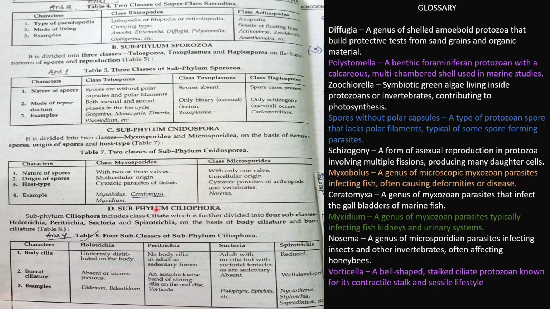Subphylum Ciliophora. As the name suggests, the subphylum Ciliophora includes Ciliata, which is further divided into four subclasses: Holotricha, Peritricha, Suctoria, and Spirotricha, on the basis of body ciliature and buccal ciliature. Buccal means the cilia which are present at the mouth region. They are further classified on the basis of body cilia, buccal cilia, and examples. In Holotricha, the cilia are uniformly distributed in the body. In Peritricha, no cilia on the body in the adult, in sedentary forms.